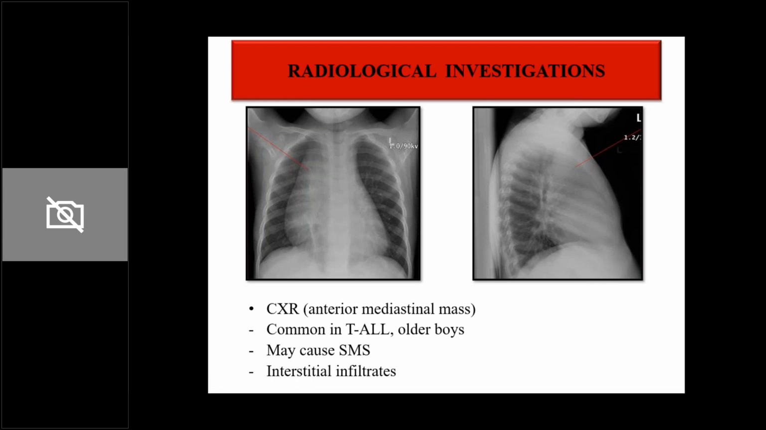The risk will be higher, so they should receive higher chemotherapy. So we need to know. And secondly, it can also lead to complications like compression of the esophagus and trachea. So we should be ready to monitor and manage these complications. This is why we do a chest X-ray in these children.